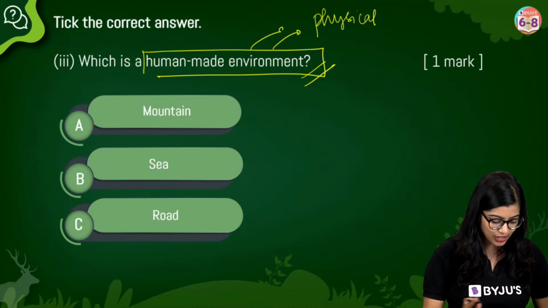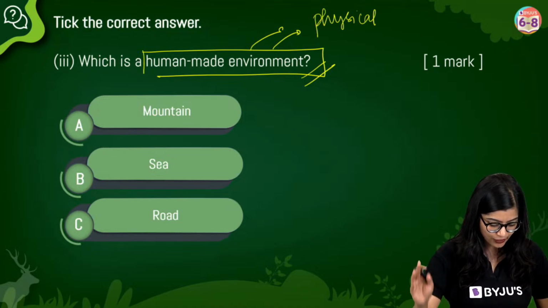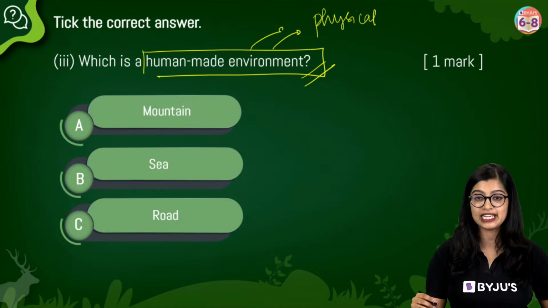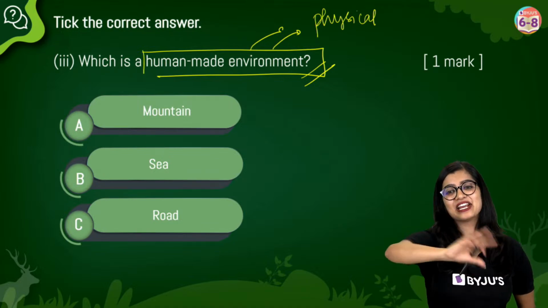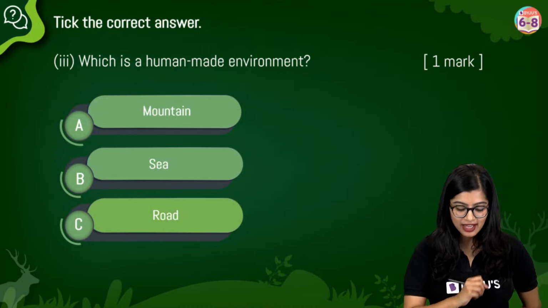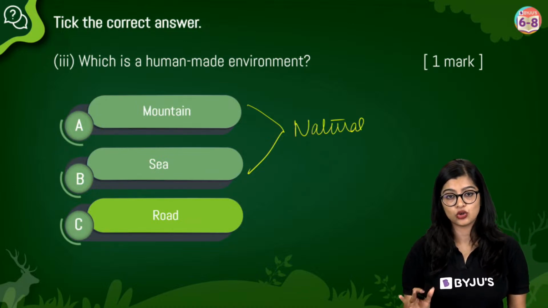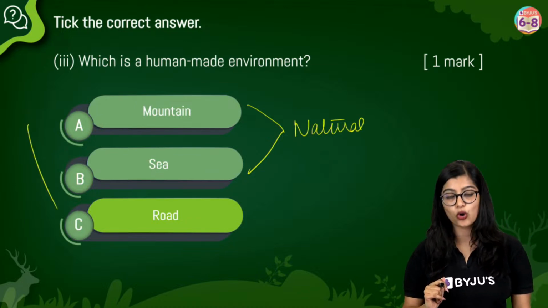I can see most of you here have got the answer. Very good, all of you. 88%. We can end the poll, please. Correct. Mountain and sea are natural, while the road is human-made. So 1 mark here for all of you.